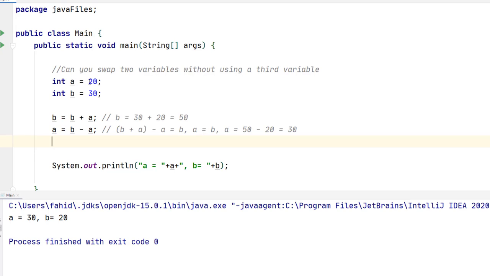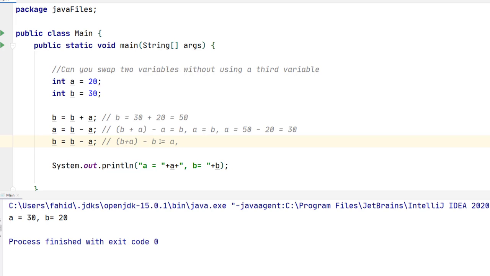So we got our a, and now how do we get our b? It turns out we can use the same formula as for a. Why? Because we already changed the value of a to b. Let me show you what's happening here. b equals b plus a, but a is not the original a this time. In the previous line we set the value of a to something different, and that is b. So b plus a minus b is of course equal to a.